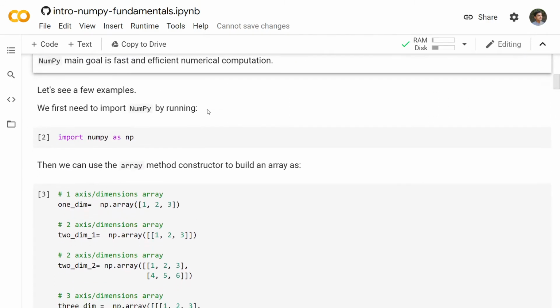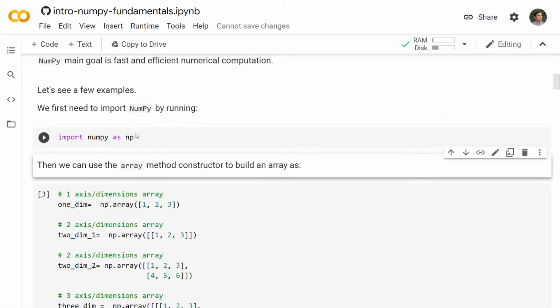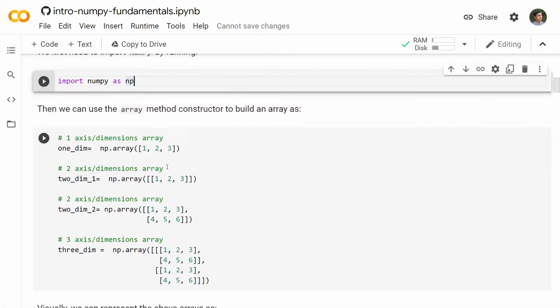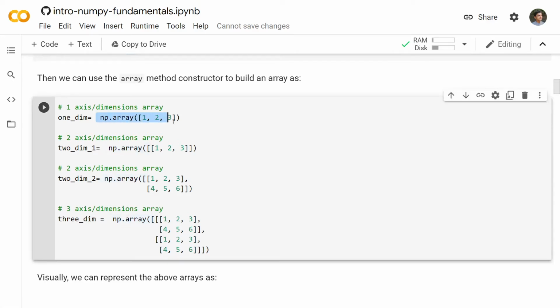So now let us see a few examples, right? So first we import NumPy as np. np is the most commonly used alias for NumPy. And then we use the array method constructors to build an array. So for a one-dimensional array, we do np.array, and we pass in the parentheses a list 1, 2, 3. So the argument to this np.array is a list, this Python list, and it gets converted into an array, which is stored in one dim, right?